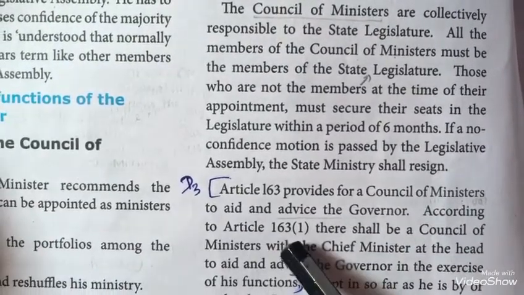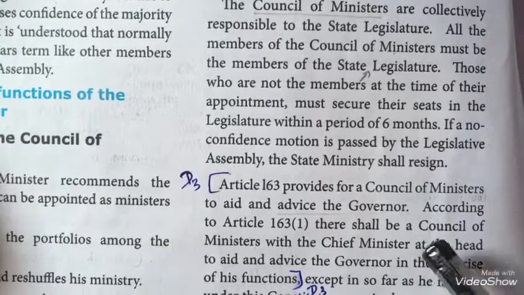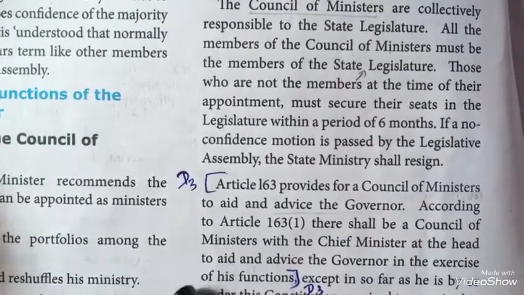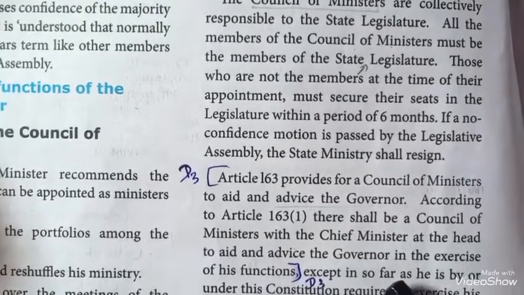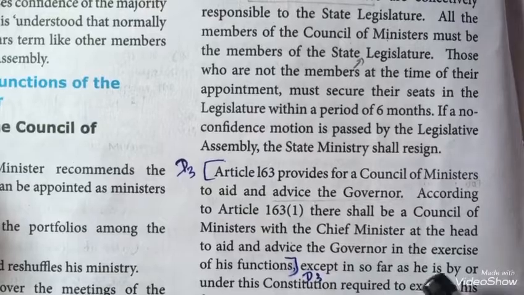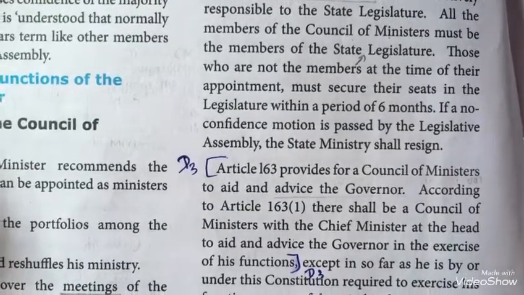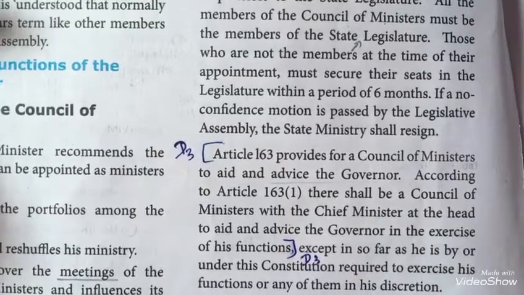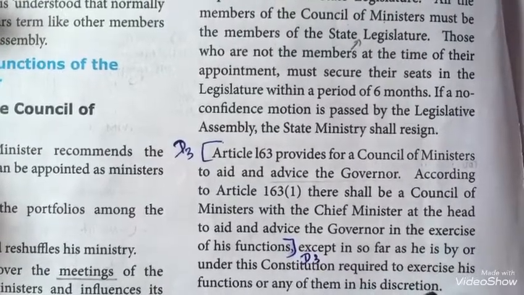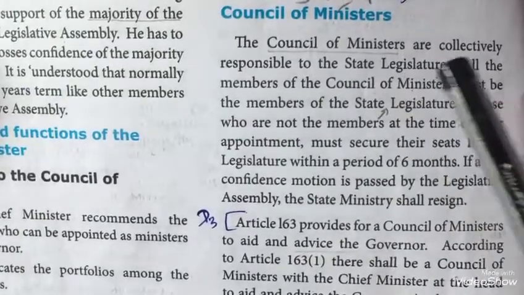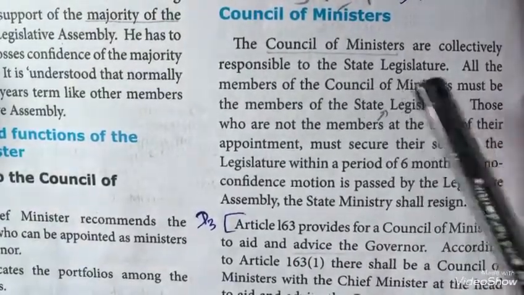According to Article 163(1), there shall be a Council of Ministers with the Chief Minister at the head to aid and advise the Governor in the exercise of his functions, except insofar as he is by or under this Constitution required to exercise his functions or any of them in his discretion. So, ministers are responsible to the state legislature.